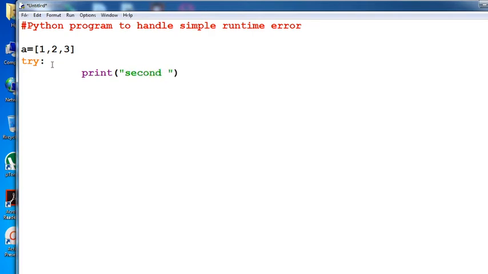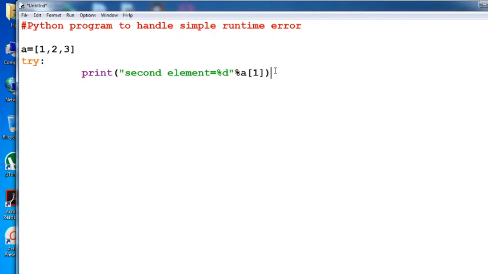Then the second element, whatever you want to put here: second element equals percent d, percent of a of the index, whatever index you want to define here, percent a of 1. Suppose you want to define one element here, then you can write directly this. That means this double quote here, finish your string here after percent d.